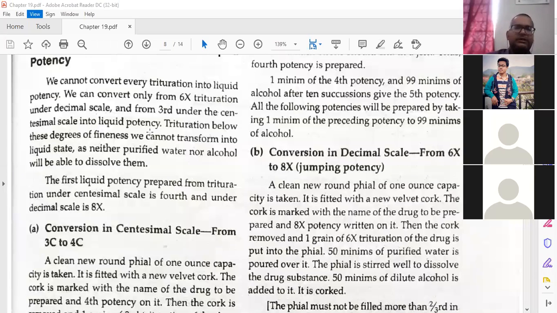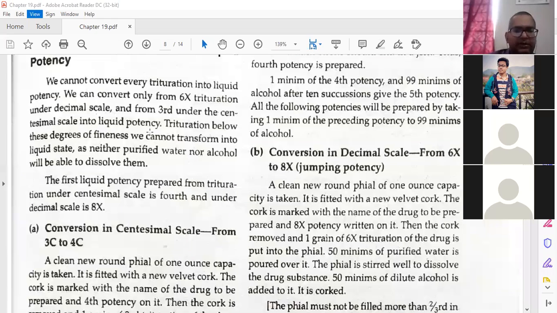Then next, trituration below this degree of fineness we cannot transfer into the liquid stage, as neither purified water nor alcohol will be able to dissolve them. This is the reason for third under the centesimal scale.